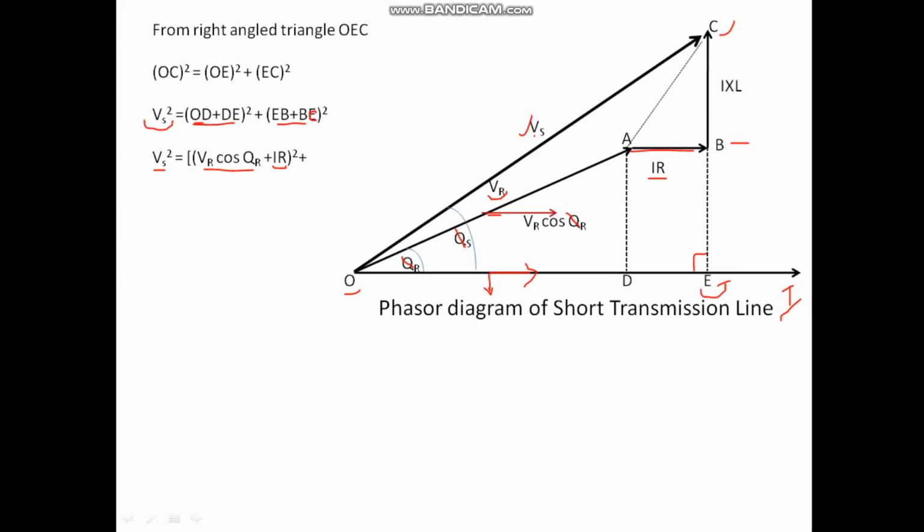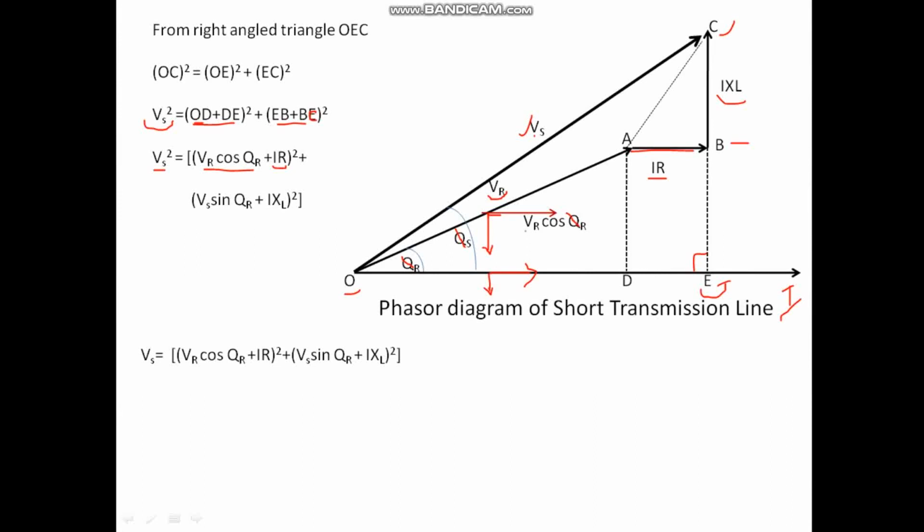Now next, EB plus BC I have to write, right? See, BC is no doubt I into XL, but what is EB? Right? What is EB now? EB is, see, I have a component here.